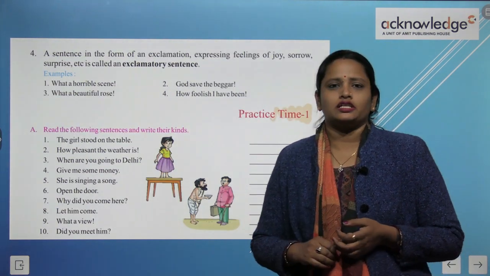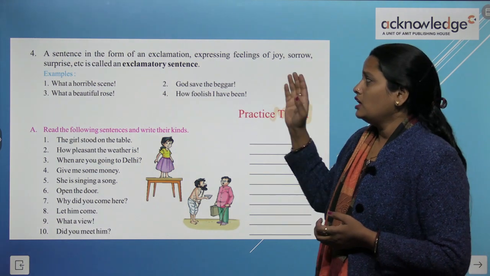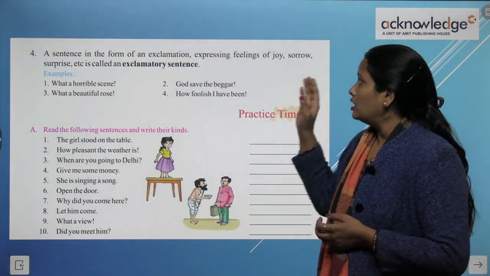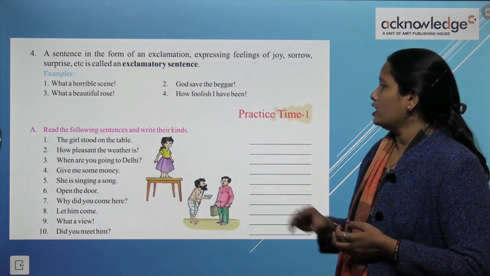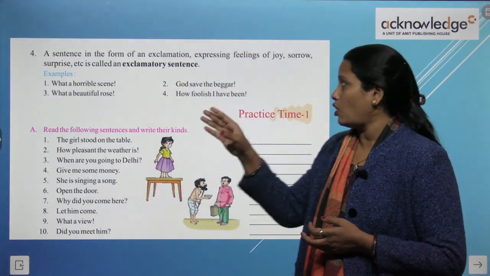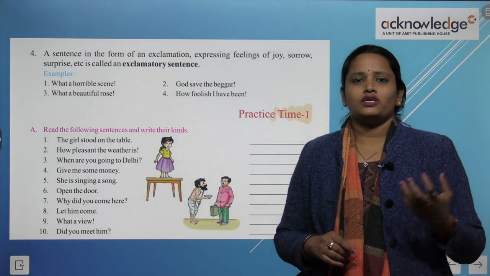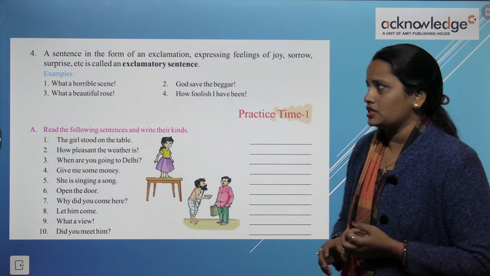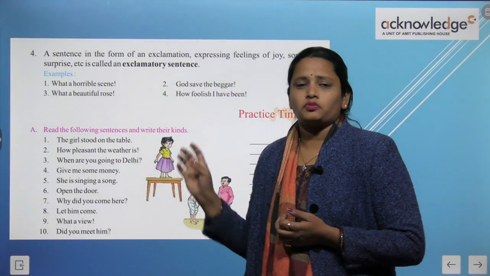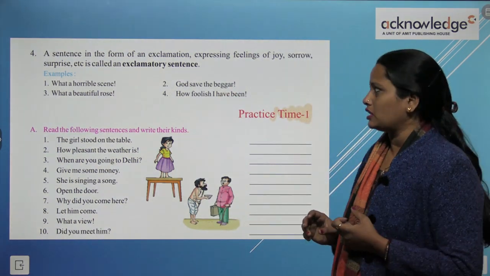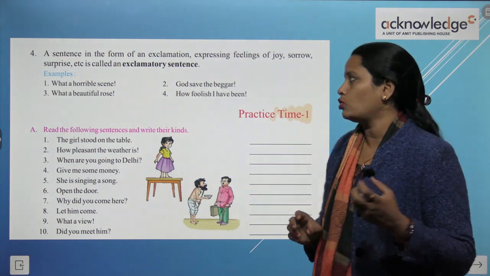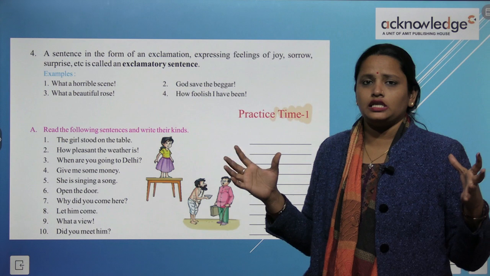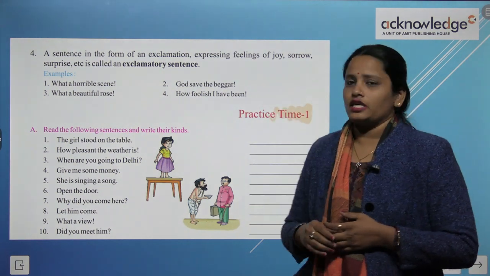Now the fourth type of sentence that we are going to learn is, a sentence in the form of an exclamation expressing feeling of joy, sorrow, surprise, etc. is called an exclamatory sentence. So ऐसे sentence को हम इस category में डालते हैं, किसमें? Exclamatory sentence की category में डालते हैं. जो surprise बताते हों, जो किसी feeling के बारे में बताते हैं, ऐसे sentences exclamatory sentences होते हैं. For example, what a horrible scene. God save the beggar.